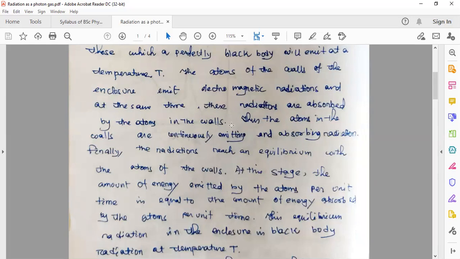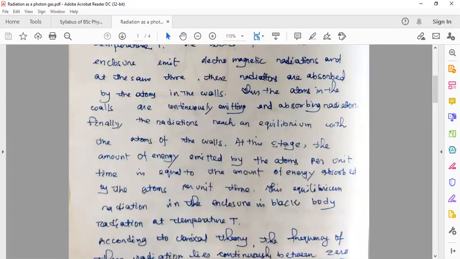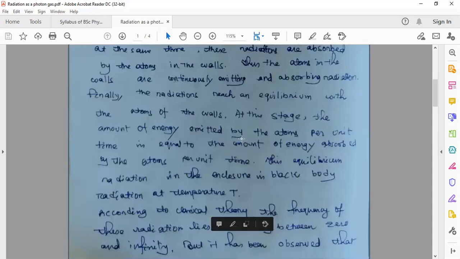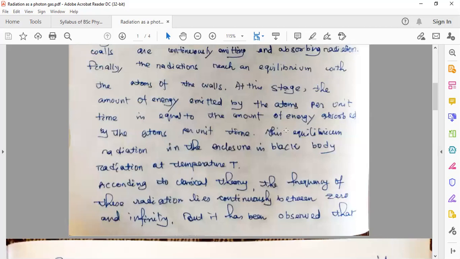Finally, the radiations reach an equilibrium with the atoms of the wall. So when this absorption and emission continues to happen, an equilibrium position will be reached. The radiation will reach an equilibrium position with the atoms of the walls. So what happens at this equilibrium position?